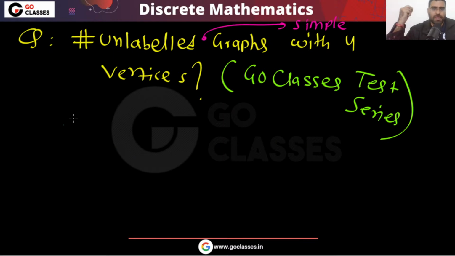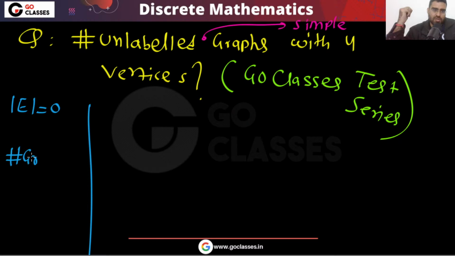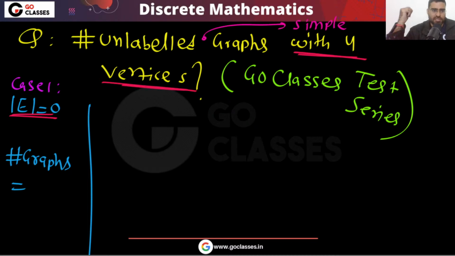Okay, so let's see. If you want to solve this question, always go step by step. If number of edges is 0, tell me, then what is the number of graphs? This is your case 1: number of edges is 0. You have 4 vertices. So number of graphs will be what? If number of edges is 0, then number of graphs will be 1, right?